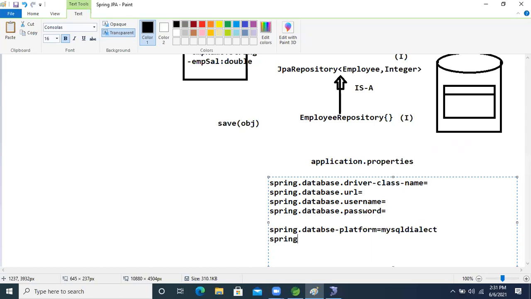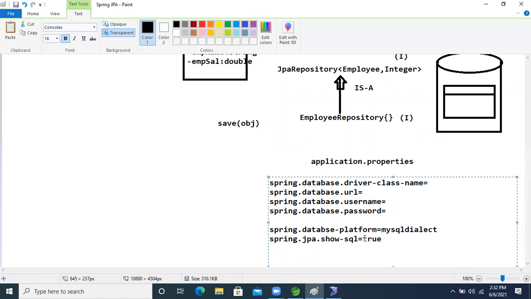Okay, now another property is spring dot JPA dot show hyphen SQL. By default, what is that? True or false. We will make it true.